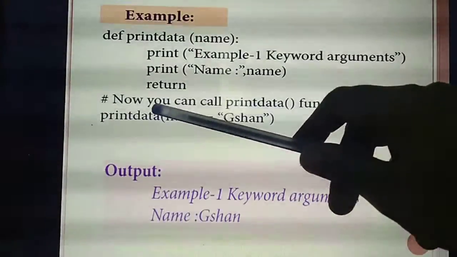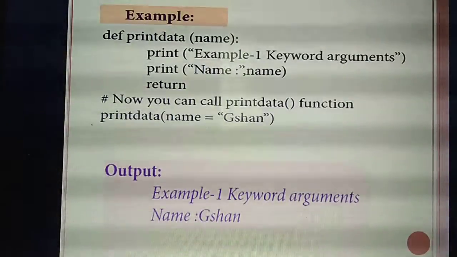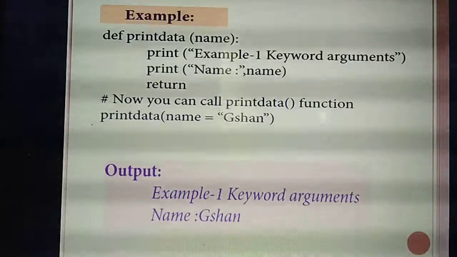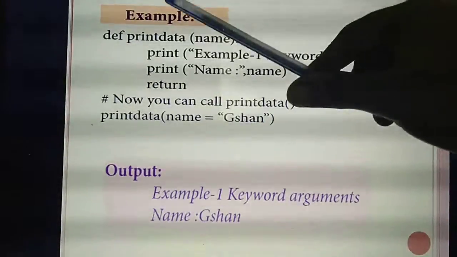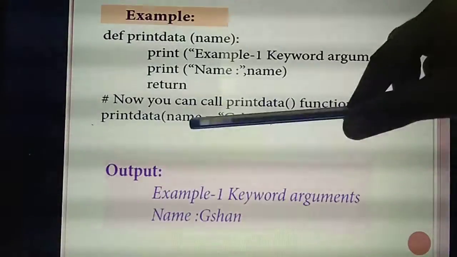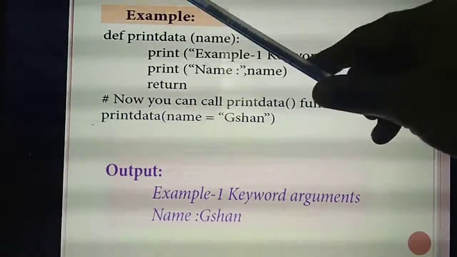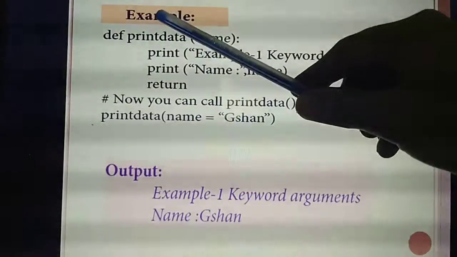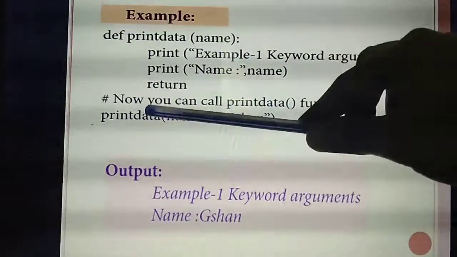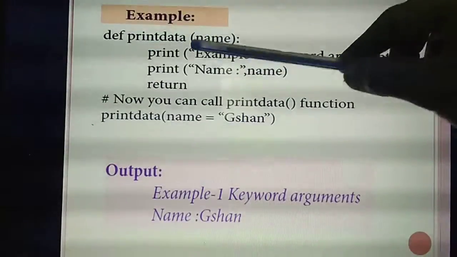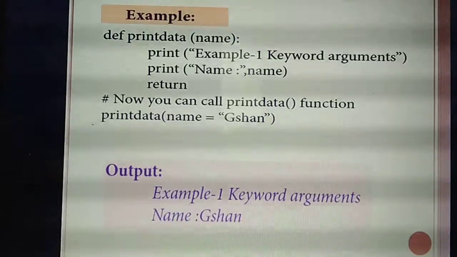Then now, what's this one? The line that starts with a hash symbol is called a comment line. No need to study this one for your understanding. So see, listen, now you are calling the function and assigning the value to the arguments. So listen, how do you need to call the function? First you need to write the function name. What's the name of the function? Print data.